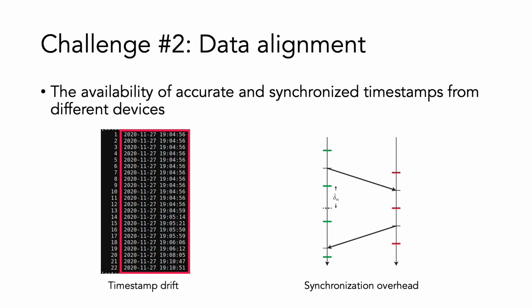The second challenge is that speculative inference should not make assumptions about the availability of accurate and synchronized timestamps from different devices, and should operate effectively despite time synchronization errors. IoT devices are generally not tightly synchronized with a global clock, and timestamps on such devices may not be accurate due to clock drift or sensor failure. Since IoT devices are often battery-powered, many devices may not implement synchronization at all.